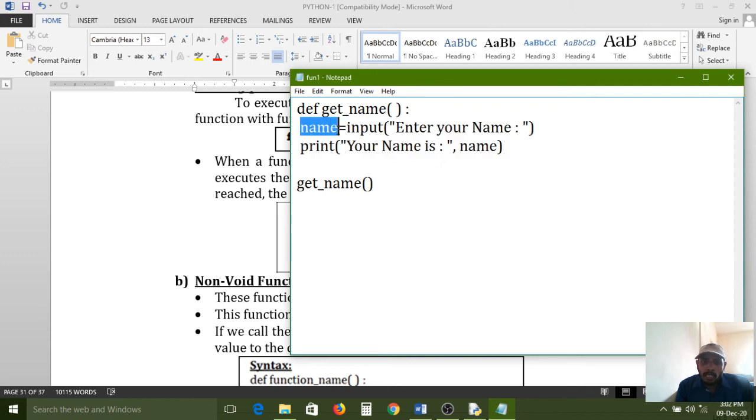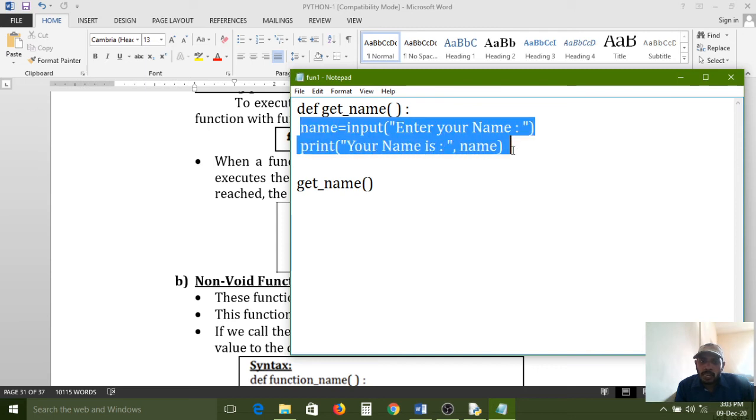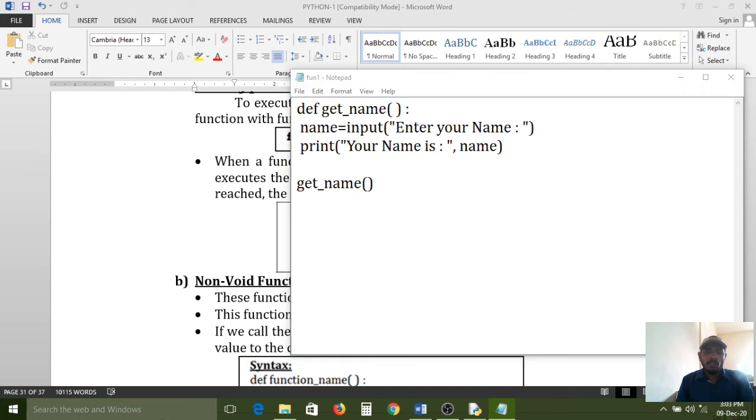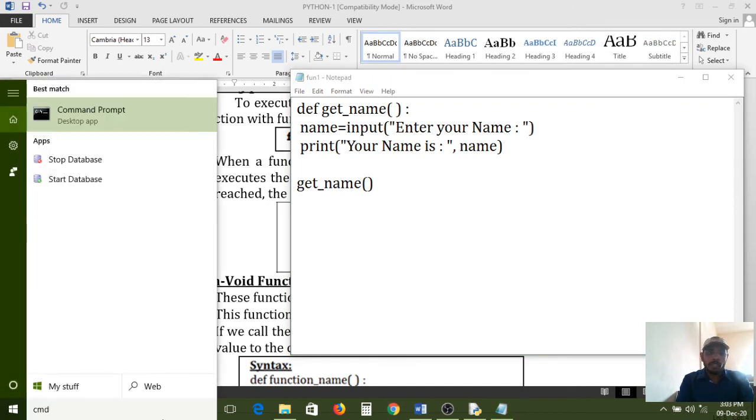Statements are called logic for this function. If you write like this, immediately the control will be created and the control will search whether this function is available or not. And if this function is available, immediately these two statements will execute. Now I am saving again, opening command prompt for executing purpose.